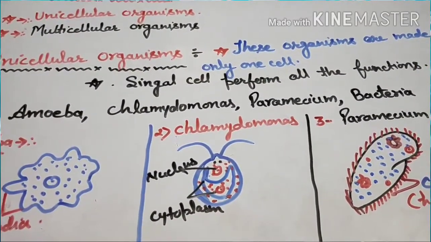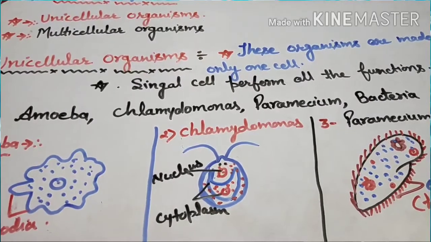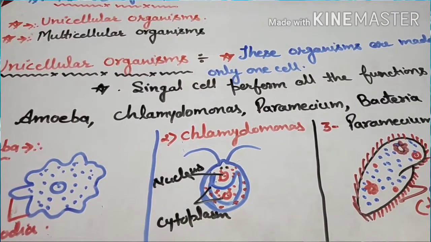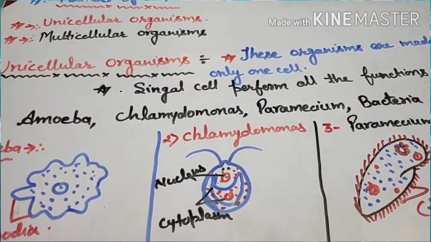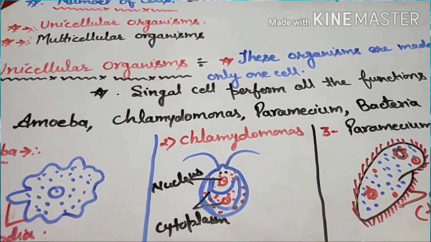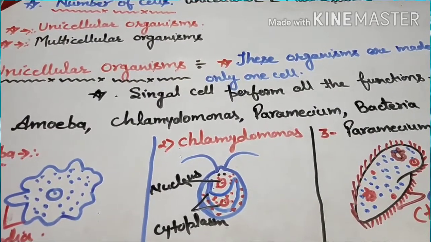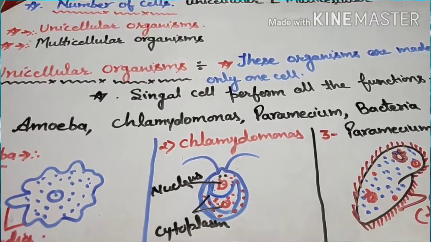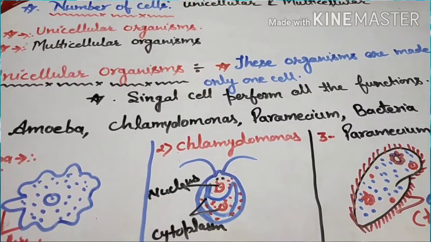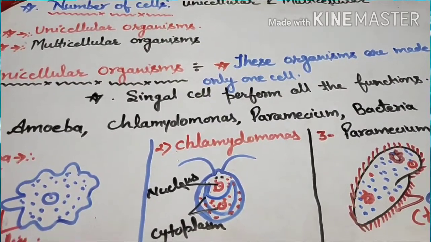Unicellular organisms, in order to live, need to eat, excrete waste products, and respire. So everything is taken care of by that one cell. This one cell does everything.